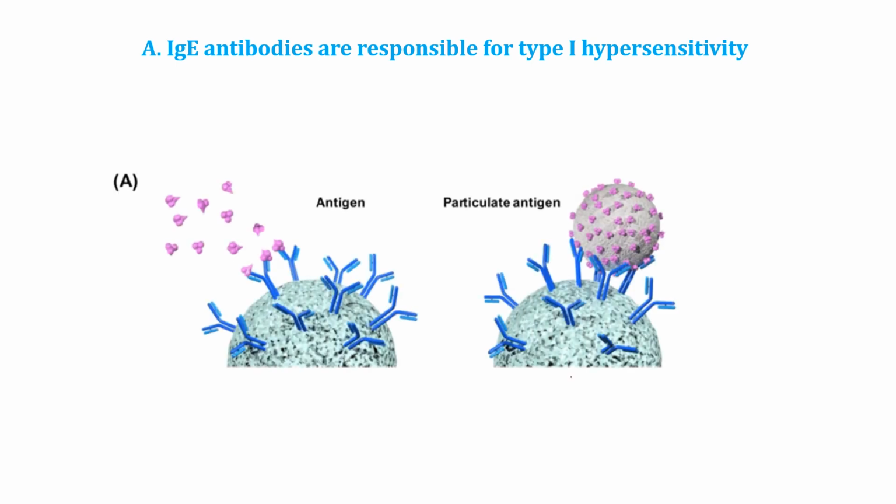This is the picture in which this is the antibody and that is the antigen. Type 1 hypersensitive reactions, also known as allergies, are initiated by the interaction between IgE antibody and multivalent antigen. A multivalent antigen is an antigen that has multiple binding sites, or we can say epitopes, capable of interacting with the antibodies or immune cells.